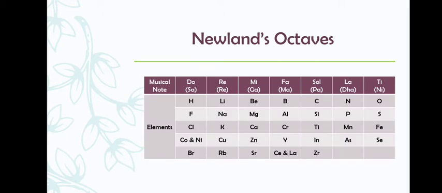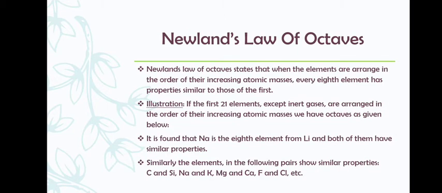Let's see. Here we have lithium in the note Re. Correct. Lithium, then sodium, then again the 8th element is potassium. All of them are metals, copper, rubidium. So they are placed in one group under one note, and they all have similar properties. Similarly, the elements in the following pairs show similar properties. For example, carbon and silicon, sodium and potassium, magnesium and calcium, fluorine and chlorine.